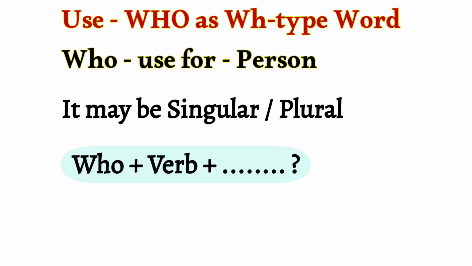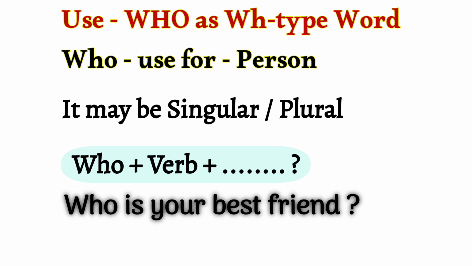WH words: Who is your best friend? In this sentence, "who" is used in the beginning for knowing the name of your best friend. So it is a simple technique to use "who" for knowing the name of any person.